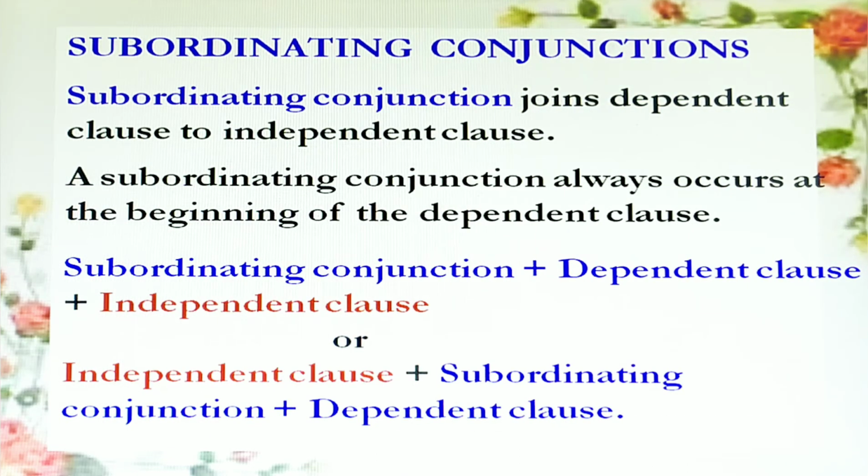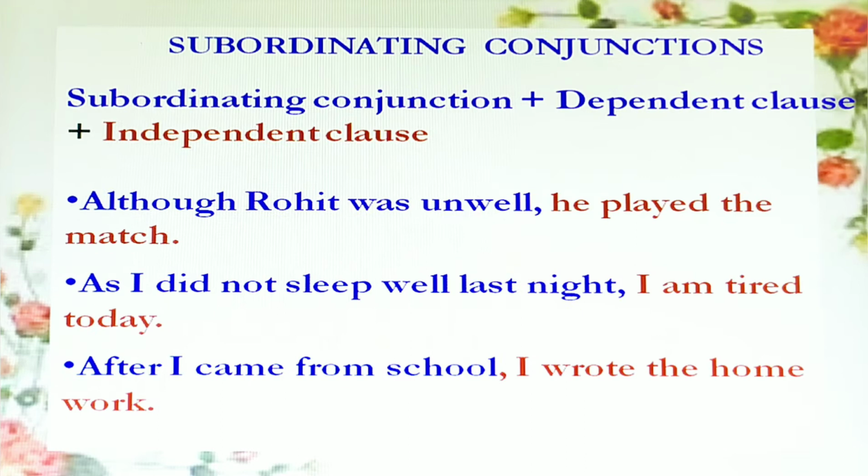A subordinating conjunction joins a dependent clause to an independent clause. A subordinating conjunction always occurs at the beginning of the dependent clause. Subordinating conjunction plus dependent clause plus independent clause. Or it can be written as first independent clause plus subordinating conjunction plus dependent clause. Now we'll see some examples where the subordinating conjunction comes at the beginning of a sentence.